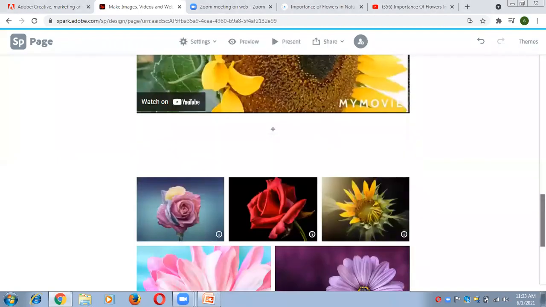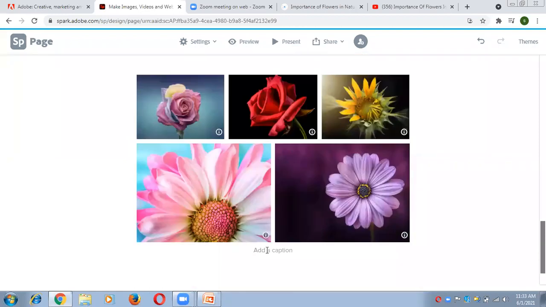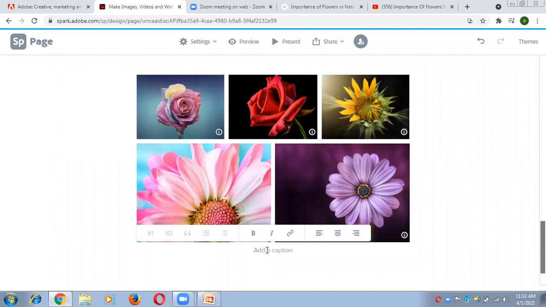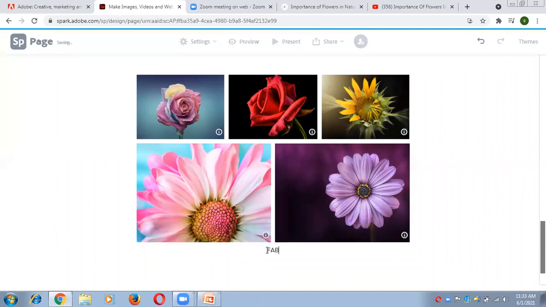Now you can see, even you can add a caption here, and the caption is what? Fabulous 5. If you want to edit the grid, then you can just click on edit grid. Like if you want to change any image or any photo from your grid, then just click on edit grid and you can change easily. And if you want to delete any photo, then you can use the delete option.